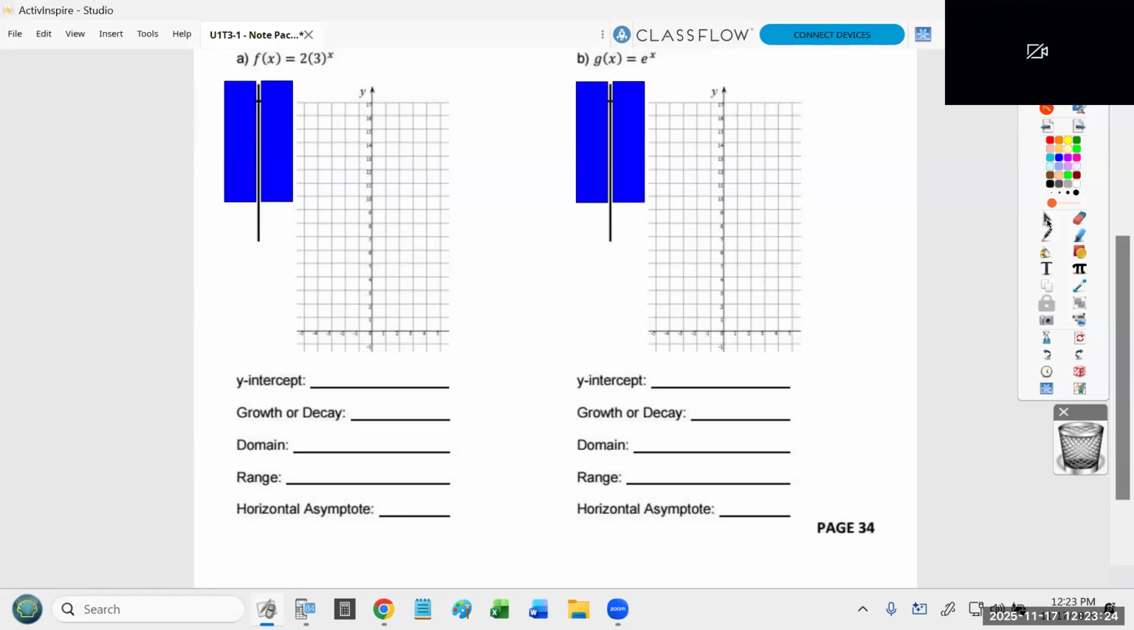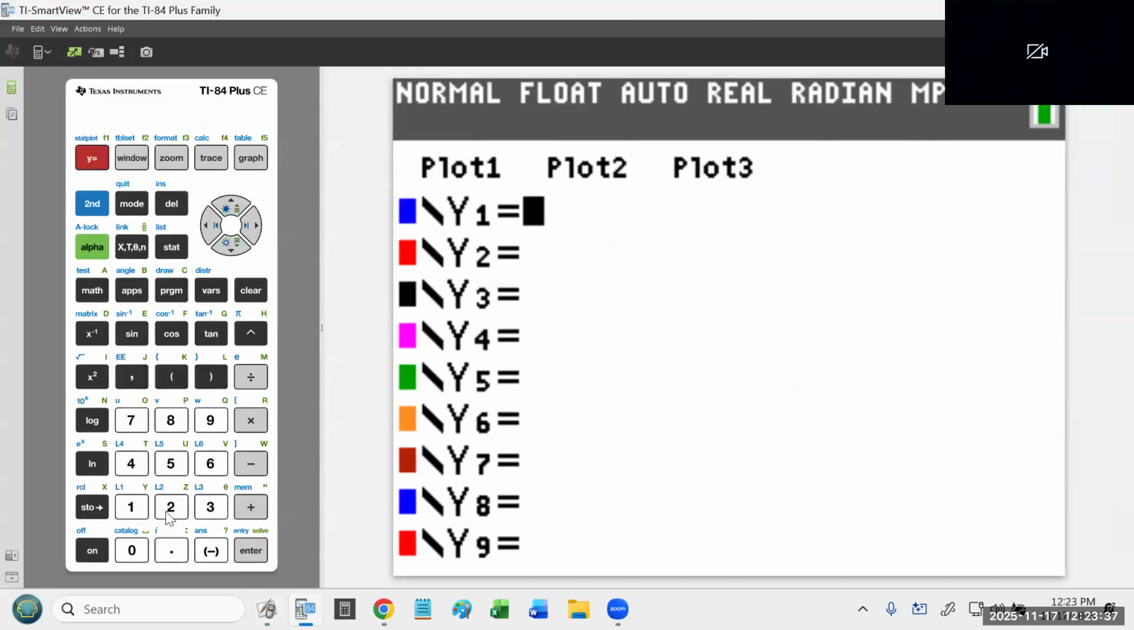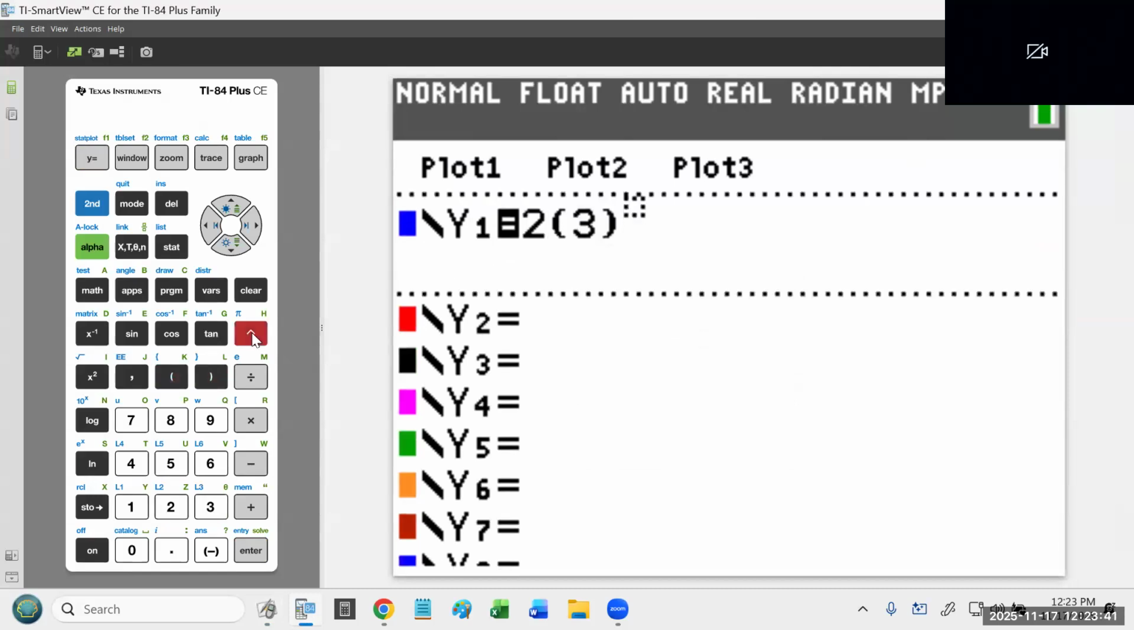But we're going to start with the graph on the left. I would encourage you to follow along with me because, again, we have to maintain our comfort with the calculator. I'm going to go to y equals and type 2 times 3 to the x. Okay, I go to y equals, and then type 2, parenthesis 3, close parenthesis, raised to the x. Right? I see 2 people not using a calculator.